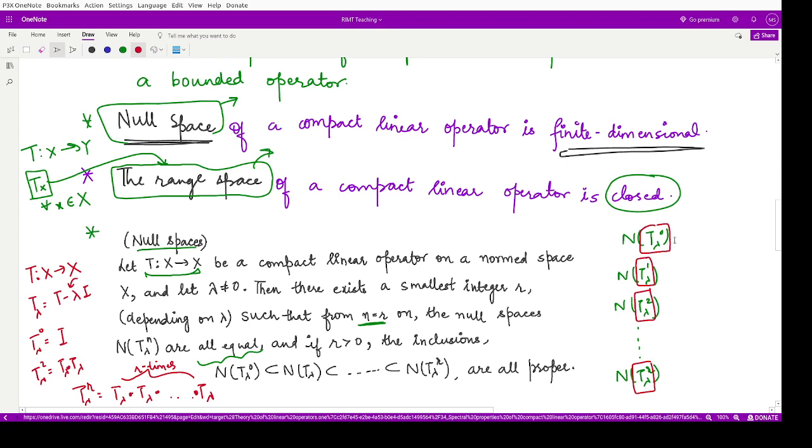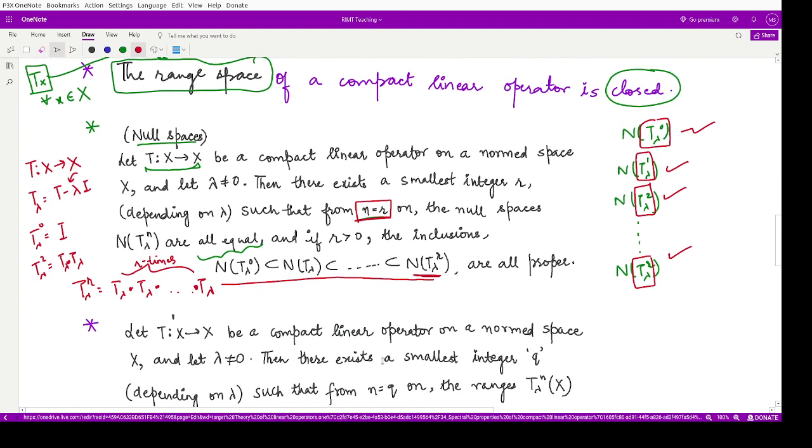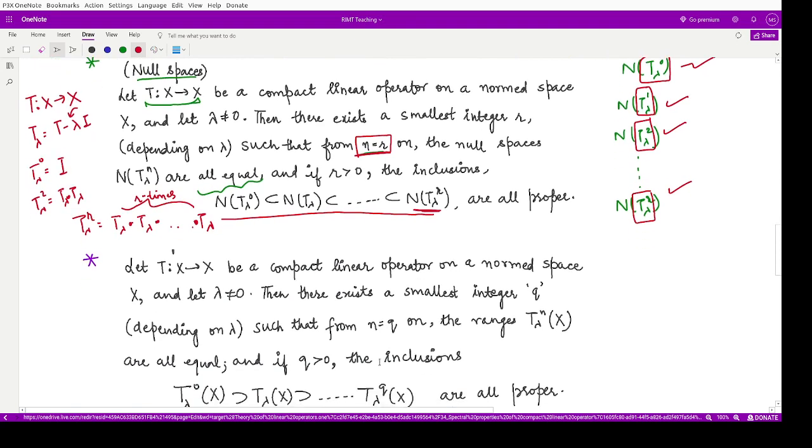The relationship between all of these null spaces is that they are contained within each other up to the index r, and above that index r, all other null spaces are equal to each other and equal to this last null space, right? So this is the result. In a similar manner, we have a result for the range spaces as well.